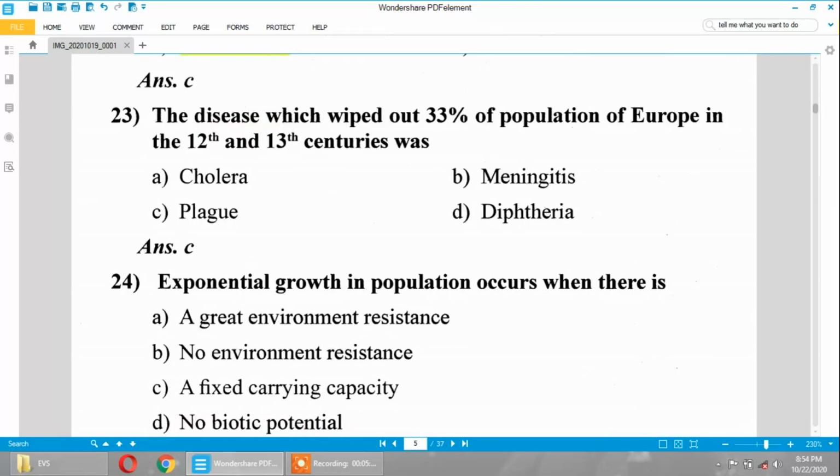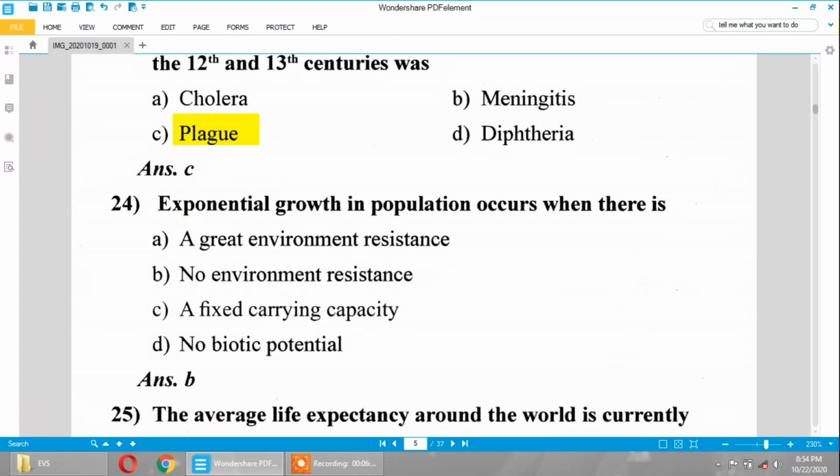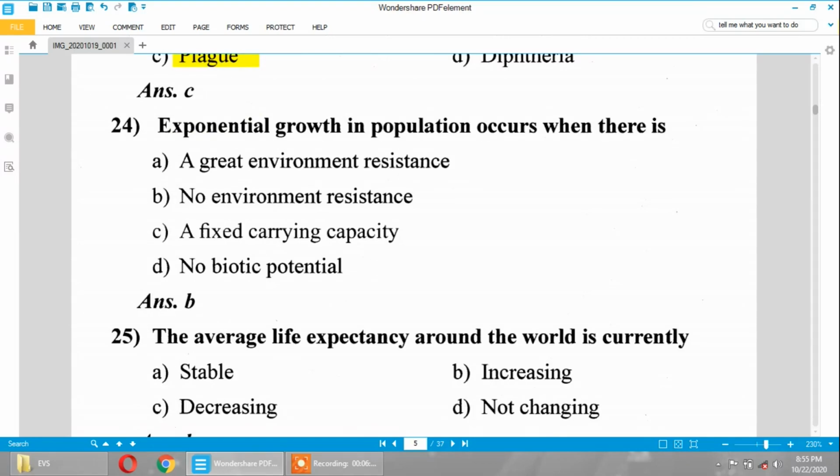The disease which wiped out 33% of the population of Europe in the 12th and 13th century was plague. The plague disease caused most of the fatal deaths in Europe during the 12th and 13th century. Okay. 24th question. Exponential growth in population occurs when there is no environmental resistance.